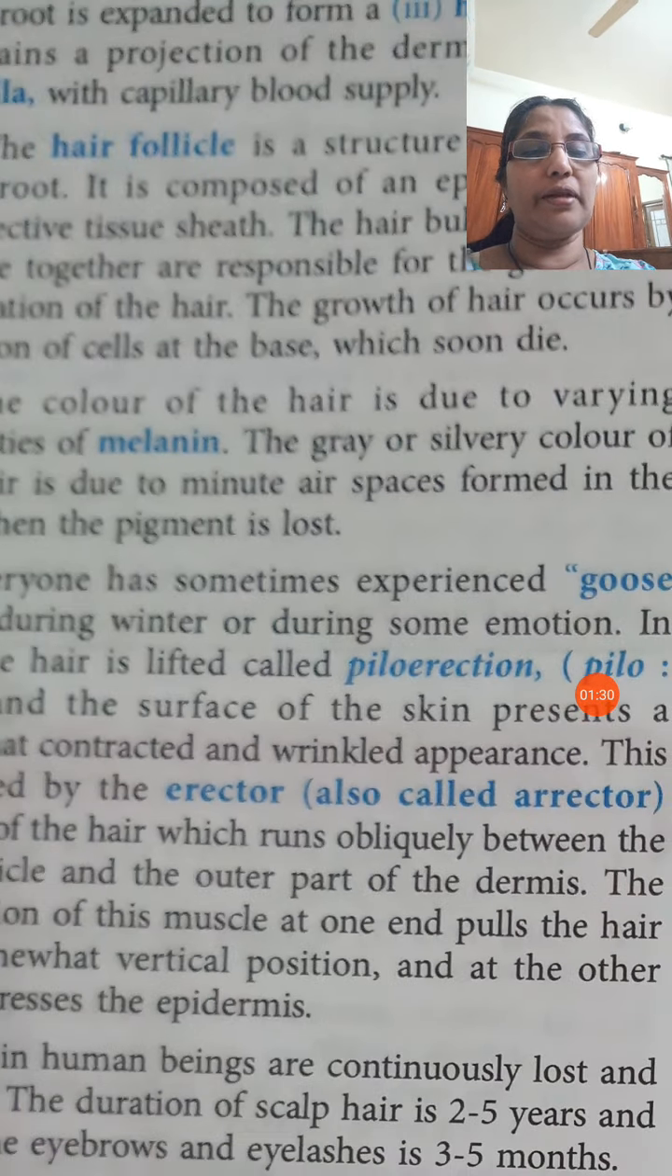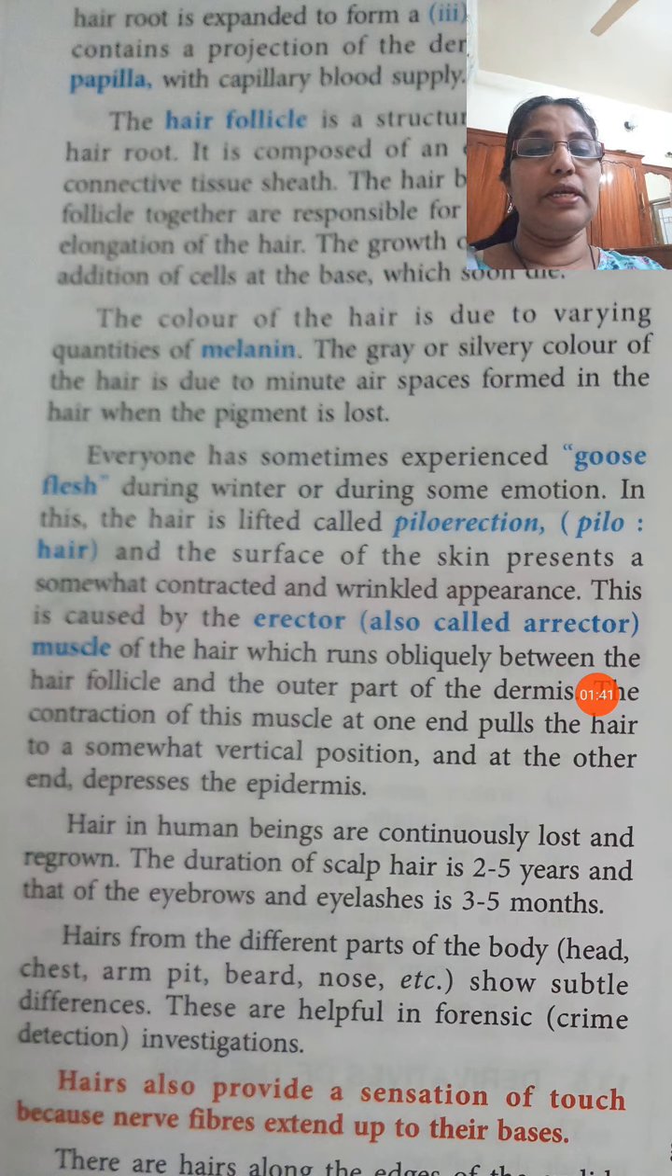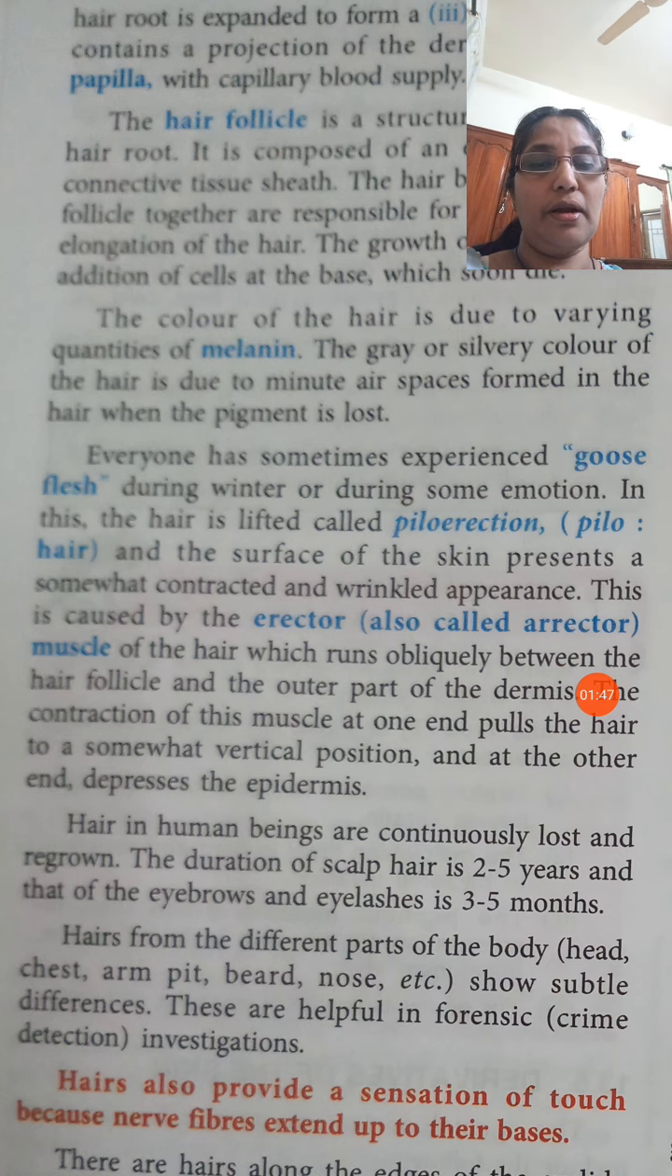That process at the time of emotion or in the winter, hair may be lifted up on the surface of the skin. It can give the skin a wrinkled appearance. Wrinkled means the skin can show a wrinkled appearance.